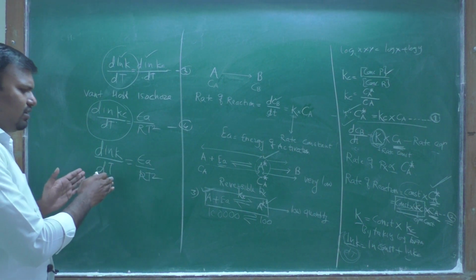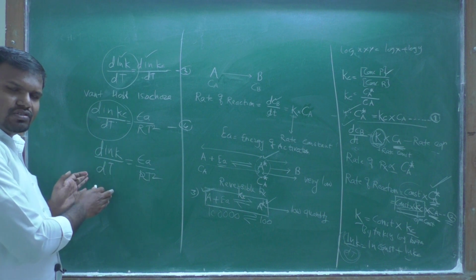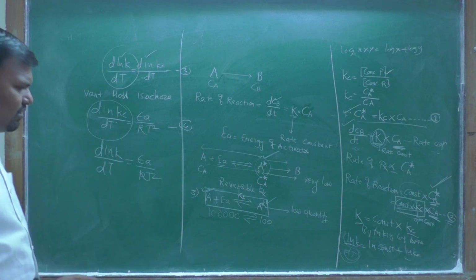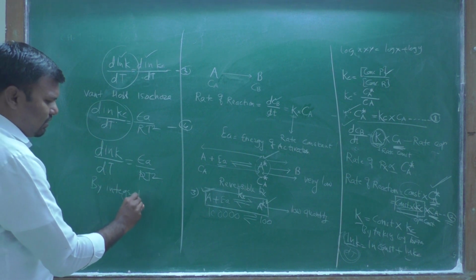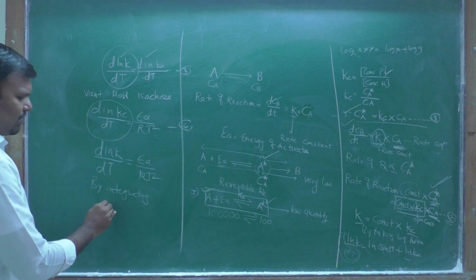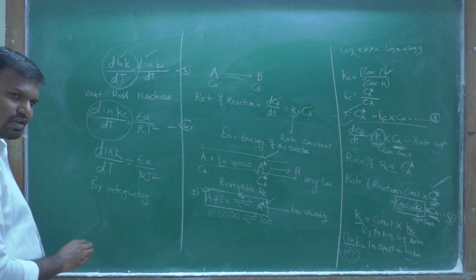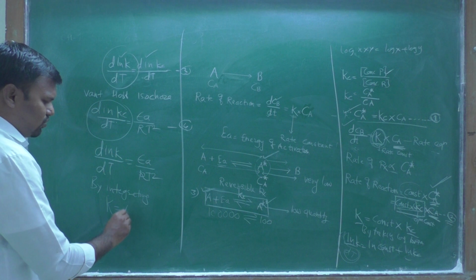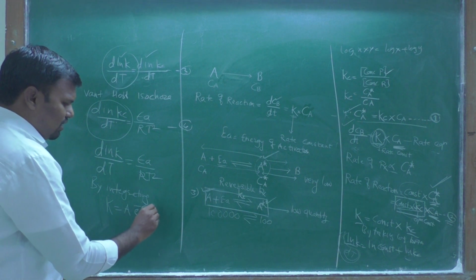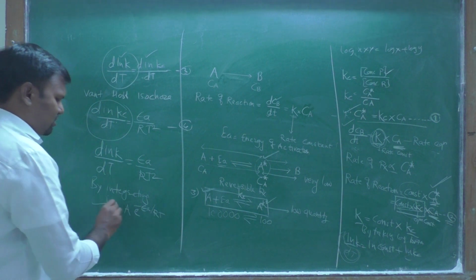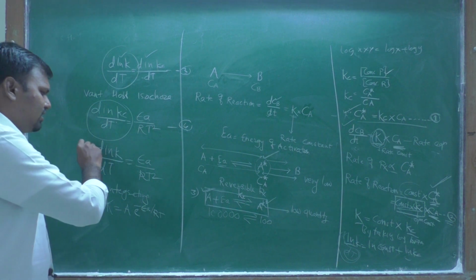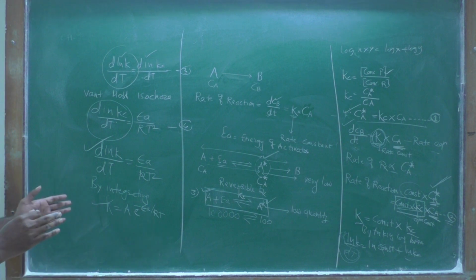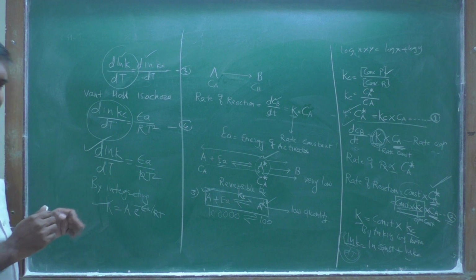And by integrating this term, you will obtain the Arrhenius equation. The Arrhenius equation will be k is equal to A e to the power minus Ea upon RT. This is the Arrhenius equation, which is nothing but the integrated form of the equation we learned in the previous lecture.